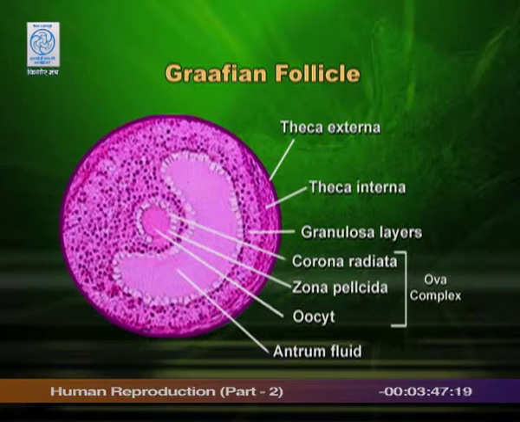So, this is a Graafian follicle which is ready to ovulate. You can see ovulation here. It comes towards the periphery of the ovary and ova is thrown out. This is the result of a very delicate, very complex hormonal mechanism in the body. One hormone or the other hormone, it should be neither less nor more.